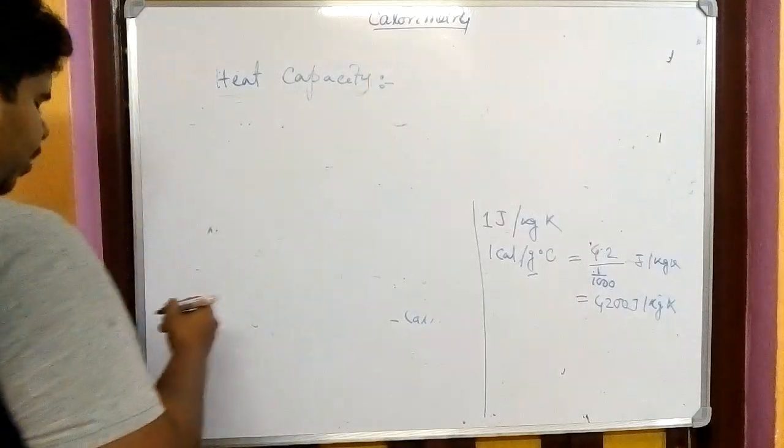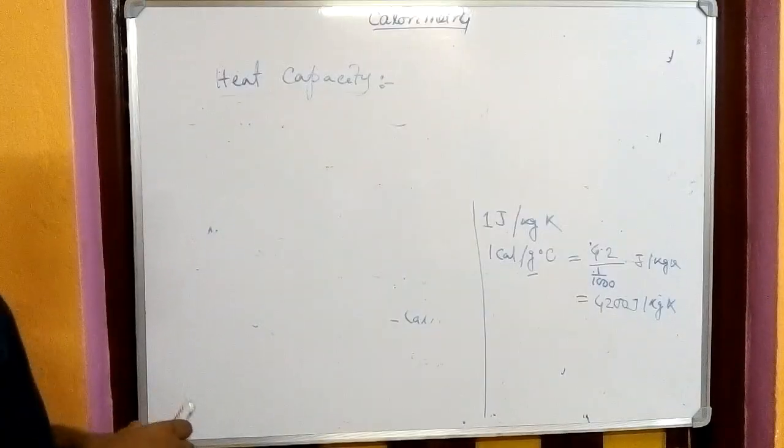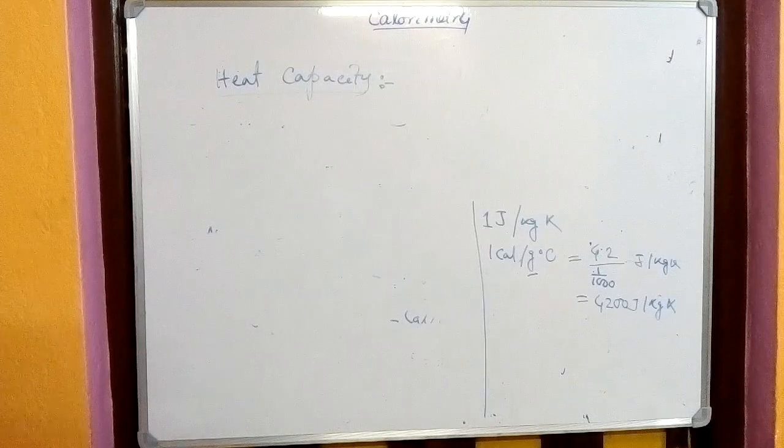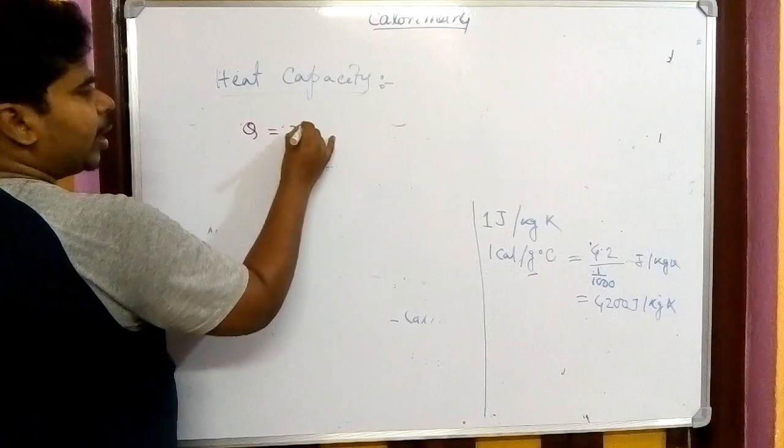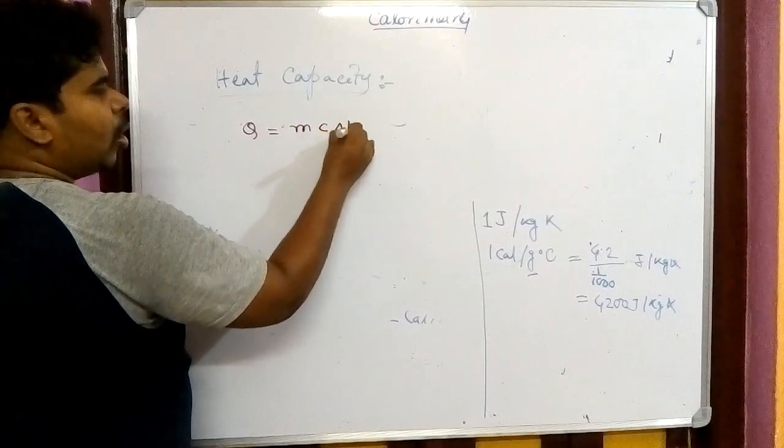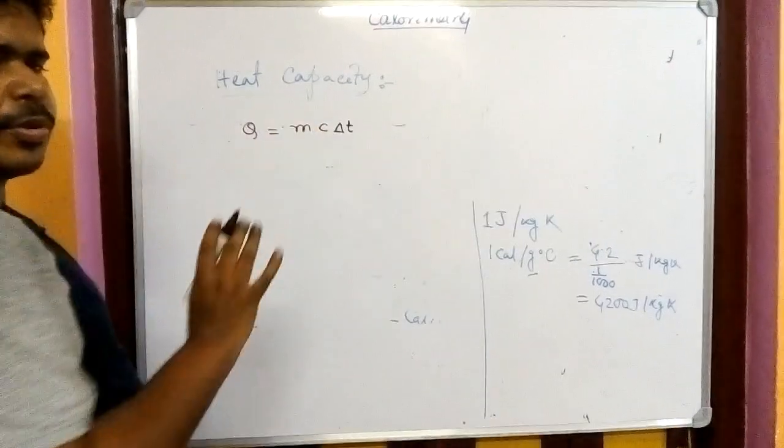The heat absorbing ability of a body is known as heat capacity. How do we represent it mathematically? Just now we have seen that Q equals mc del T. All the things will come from this equation only.